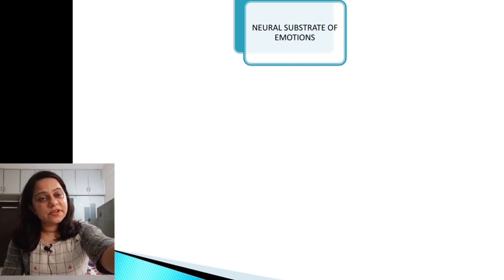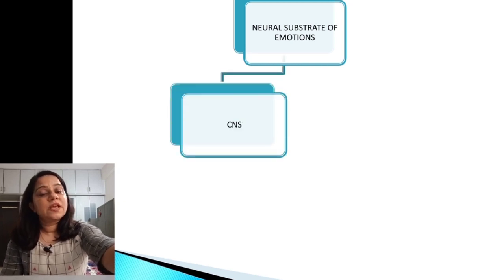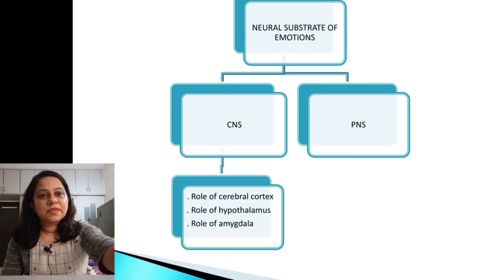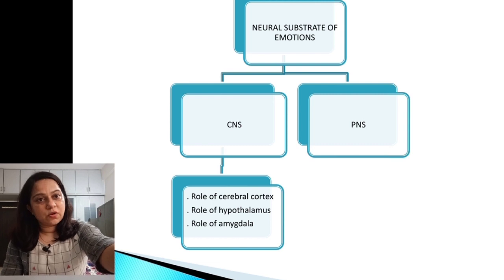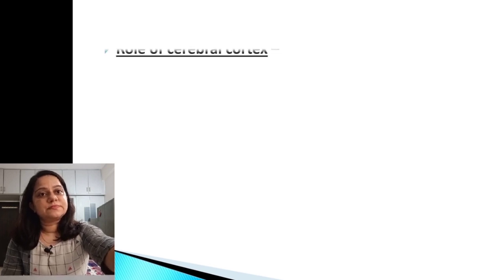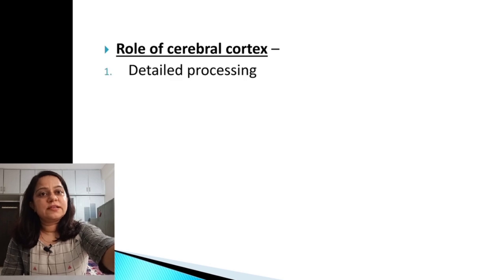Now, neural substrates of emotions: central nervous system and peripheral nervous system. In the central nervous system, there is a role of the cerebral cortex, hypothalamus and amygdala. And in the peripheral nervous system, there is a role of the autonomic nervous system and the somatic nervous system. Now let us go through the role of the cerebral cortex.